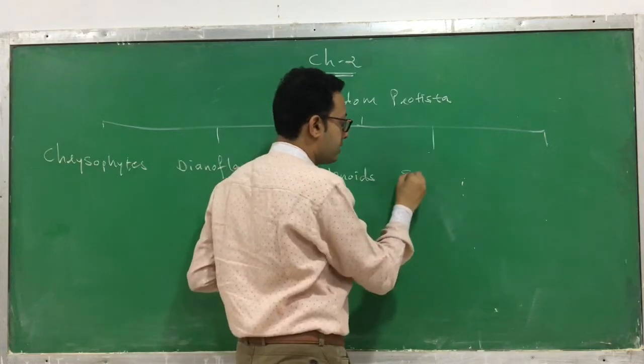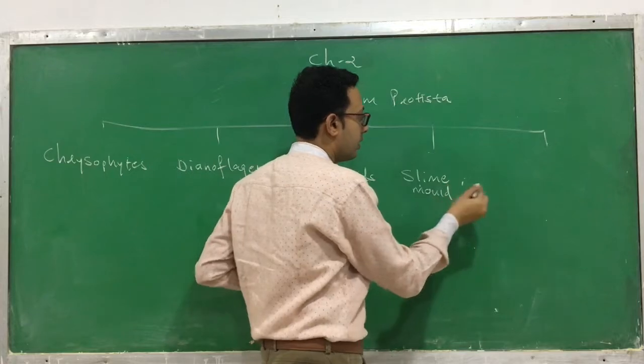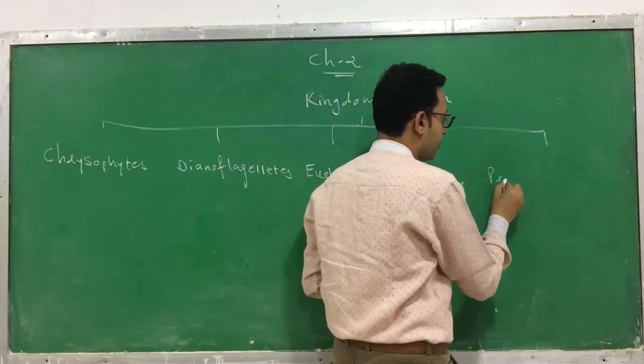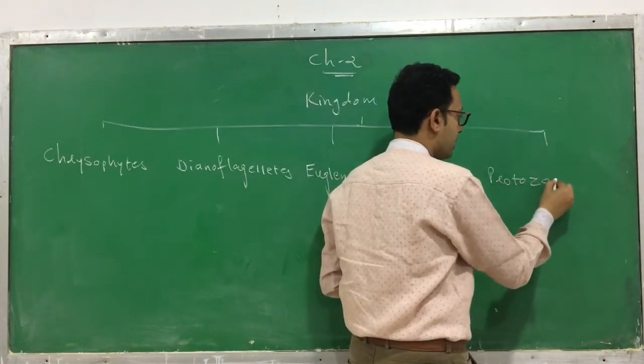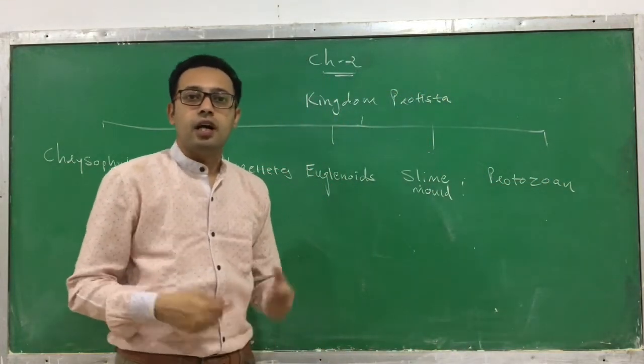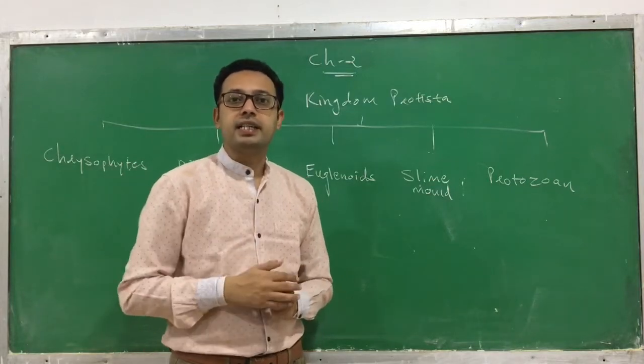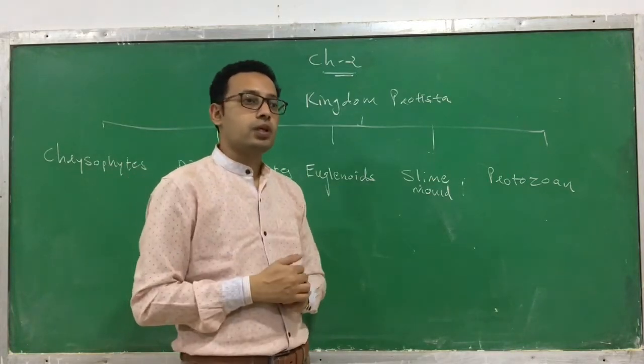Fourth one is called slime mold, and the fifth one is called protozoa. Even this protozoa is subdivided into 4 types: amoeboid protozoa, flagellated protozoa, ciliated protozoa and the sporozoa.